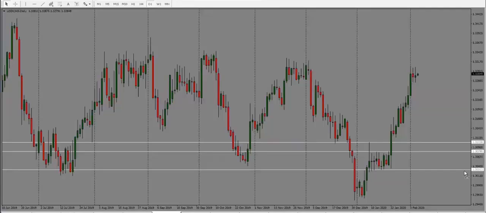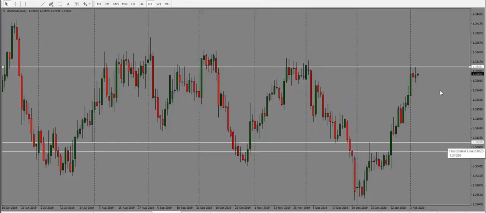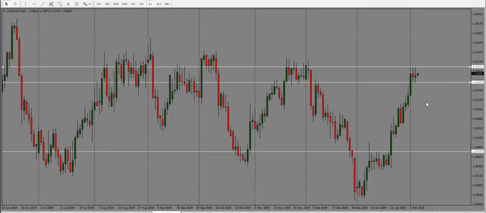Dollar CAD here, this one is into resistance, and price has not been able to break this resistance three days in a row now. So we still have a neutral candle close for this, and chances are the longer it stays below this resistance, the higher the chances that it will drop.